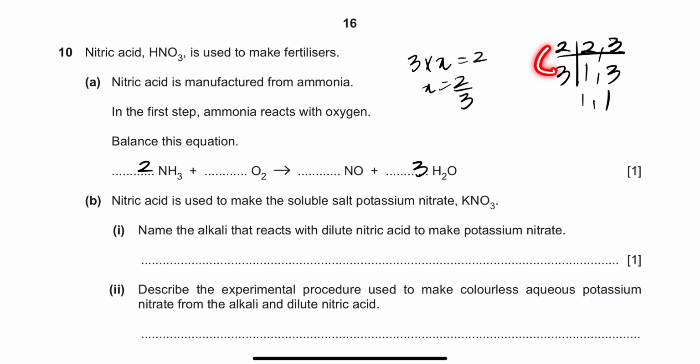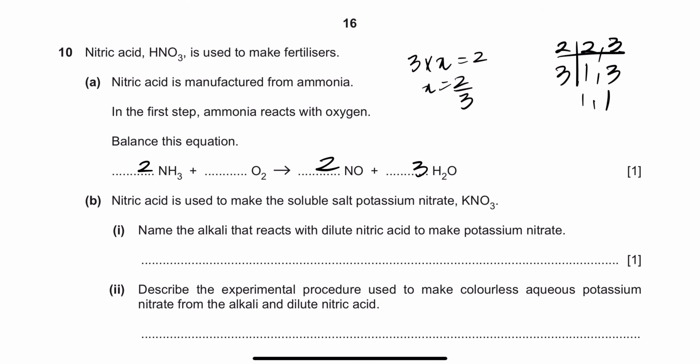So 6, you needed to get 6. So now 2 को मैं किससे multiply करूँ कि 6 आए? 3 के साथ. And 3 को मैं किससे multiply करूँ कि 6 आए? 2 के साथ. Now the hydrogens are actually balanced. Just balance everything else, right? So 2 times N is giving you 2 N's, and on the right hand side you also need 2 N's, so this will become 2, everybody.